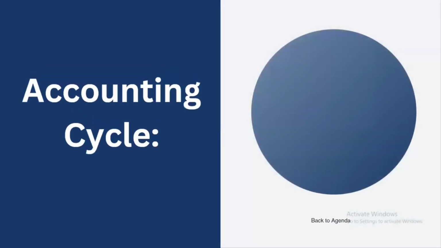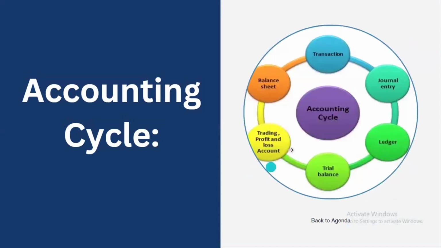What is the accounting cycle? Now let us see what comes under the accounting cycle. The accounting cycle starts with transaction, next journal entry, ledger, trial balance, trading and profit and loss account, and balance sheet. Let us discuss these briefly one by one.